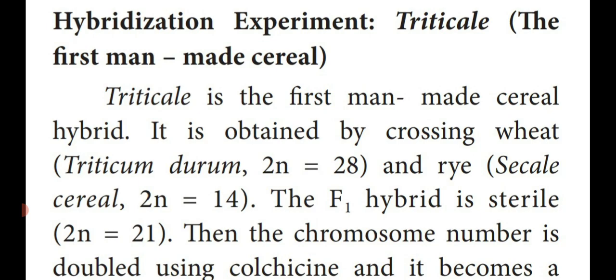In the F1 generation, they produced a sterile plant. Sterile plant means they are unable to produce another kind of plant. They are not responsible for the reproductive process. That is said to be a sterile plant. So the number of chromosomes in the F1 hybrid is 21. So 21 means Triticum durum 28, 50% is 14. Secale cereale 50% is 7. 14 plus 7 equal to 21 chromosomes in the F1 hybrid, but the plant is sterile.